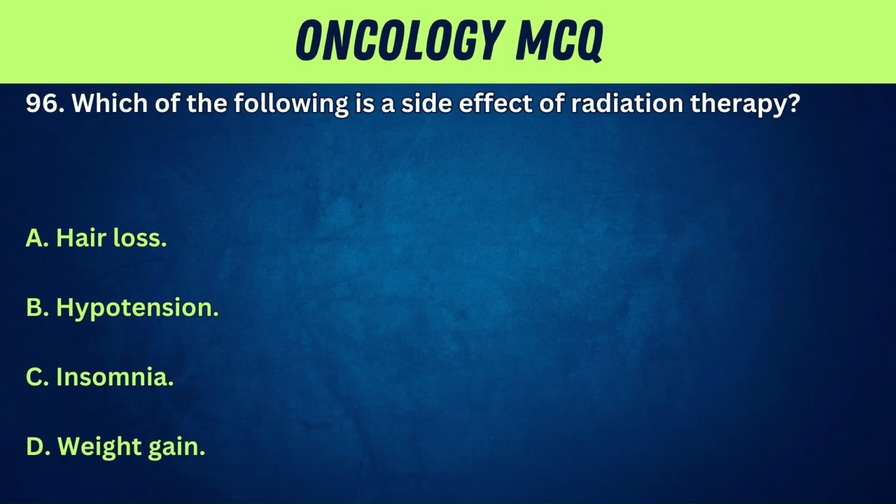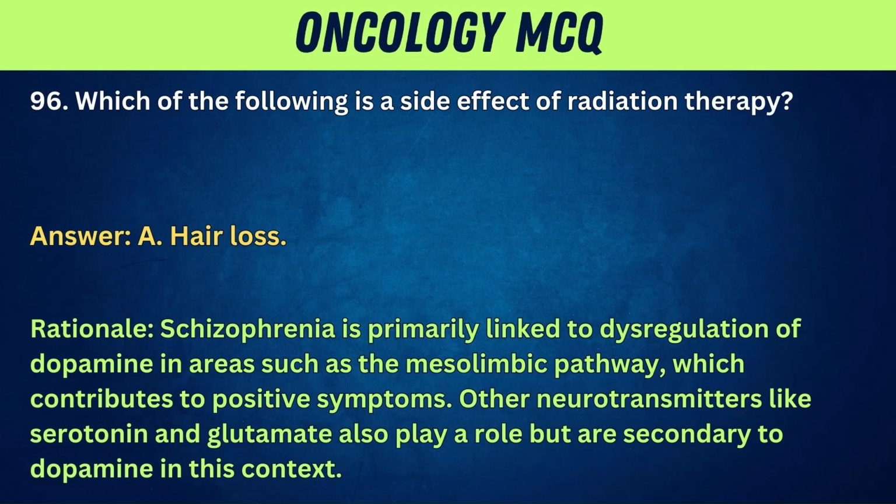96. Which of the following is a side effect of radiation therapy? A. Hair loss. B. Hypotension. C. Insomnia. D. Weight gain. Answer: A. Hair loss. Rationale: hair loss is a common side effect of radiation therapy, particularly when treatment involves the head or neck. Hypotension, insomnia, and weight gain are less common effects of radiation therapy.